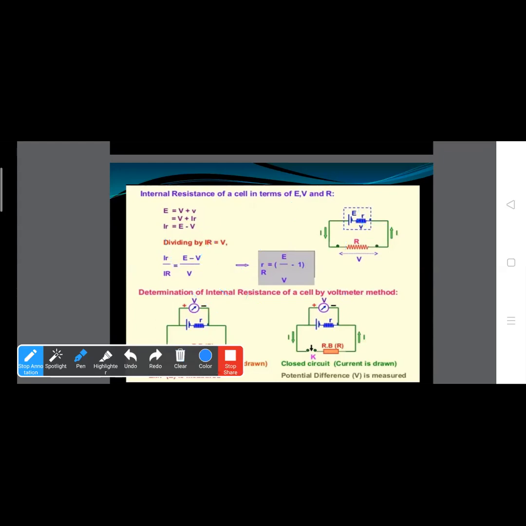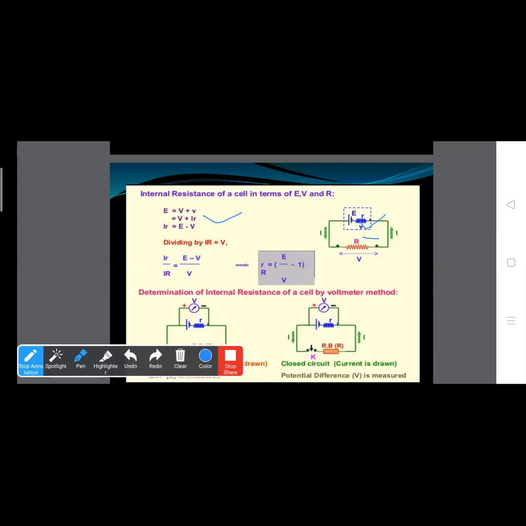As I told you, V is the potential difference across the external resistance, which is given by V equals I into R. Clear? So I think this is clear to you. Ir is the potential difference across the internal resistance of the cell.